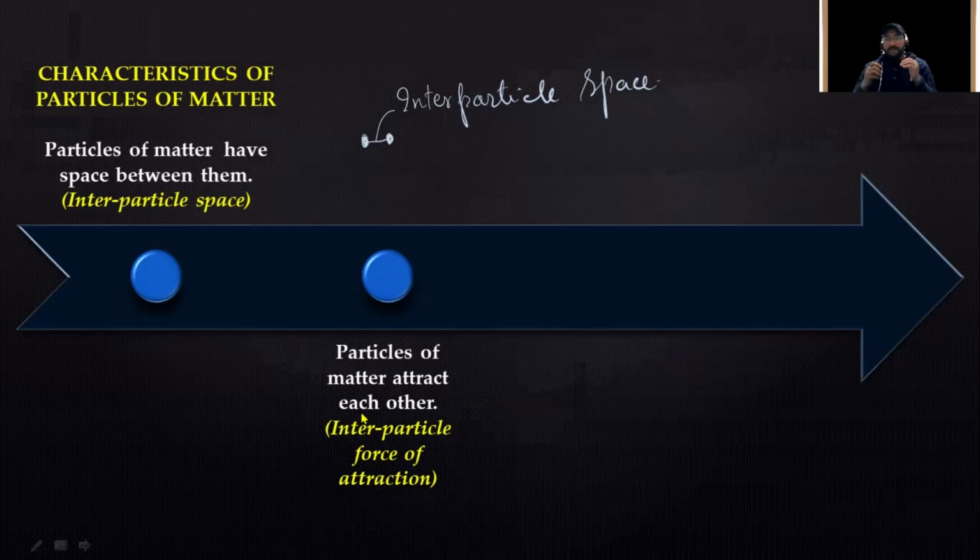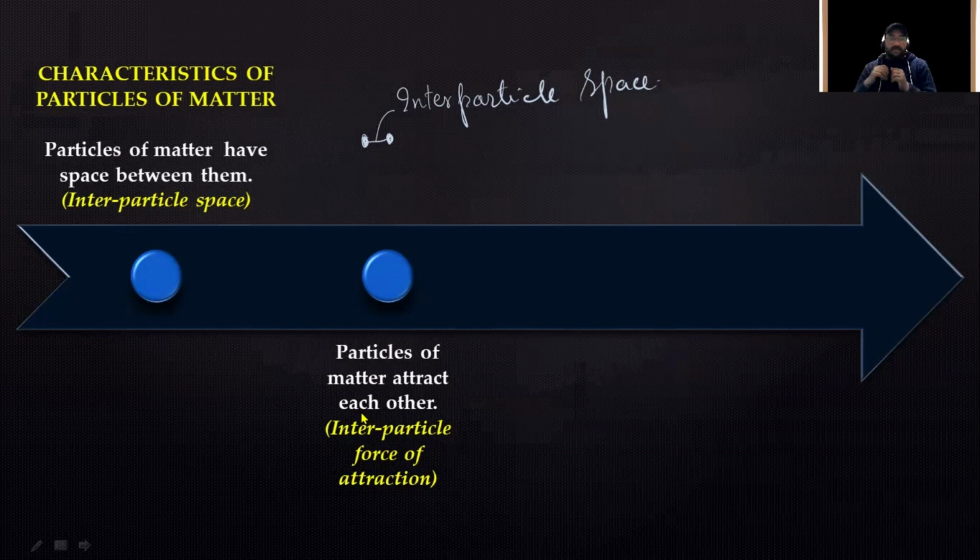As you keep on increasing the temperature of a substance, what will happen? A point will reach, or a temperature will reach, when there will be very little interparticle force of attraction between the particles, and at that point the substance will change its state. So if you were heating a solid, it will change into liquid. If you continue heating the liquid state of the matter as well, there is further increase in the interparticle space, and further decrease in the interparticle force of attraction, and the liquid will eventually get converted